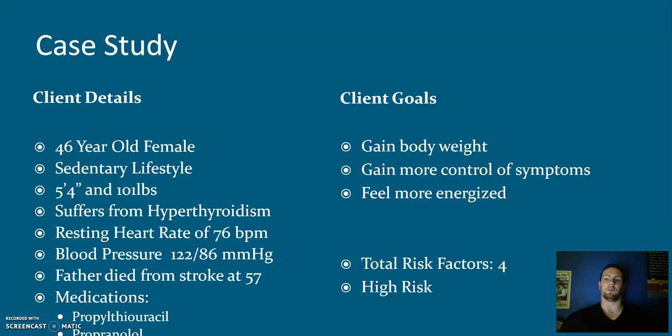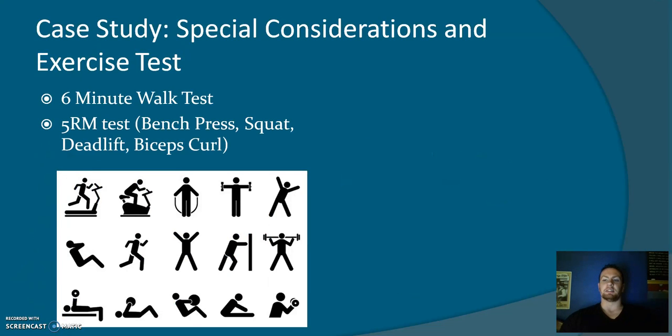She has a total of 4 risk factors, but has been diagnosed with hyperthyroidism, classifying her as high risk. The exercise test selected is a medically supervised 6-minute walk test. This test was chosen as it would test her aerobic fitness levels without overly taxing her heart and raising her blood pressure and heart rate.